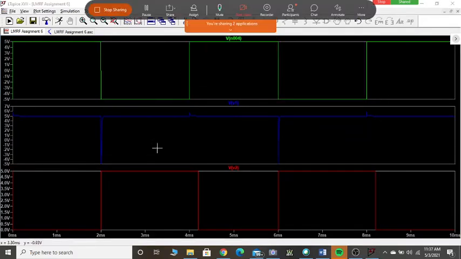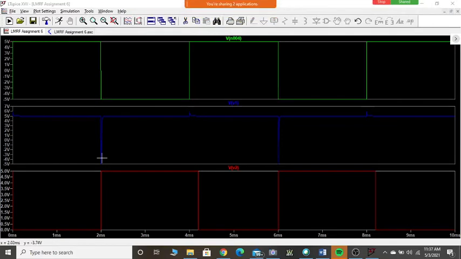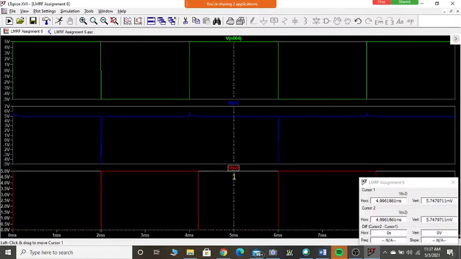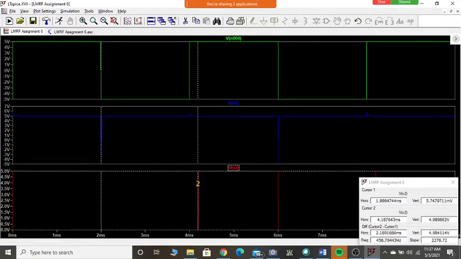Can you see this is going high whenever it goes down below VTL? Shall I take a cursor and measure the pulse width? How much should it be? It should be 2.2 milliseconds. Is it almost there? Can you say? It's almost 2.18.